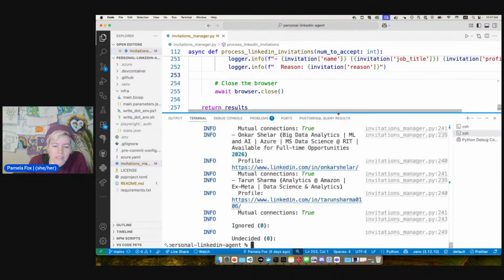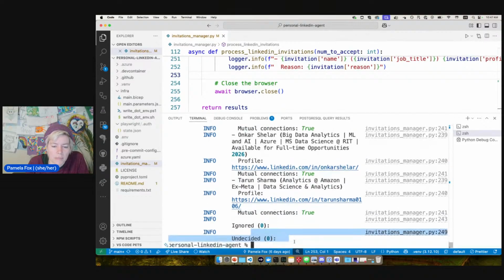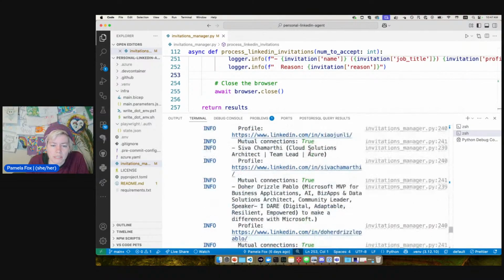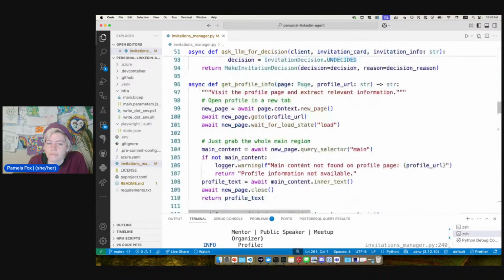And at the end, it can show all the decisions. So in this case, it did end up accepting everyone after it had done the profile deep dive. If it had ignored or was still undecided, it would have listed those here. But instead, it listed everyone, and we can see their profiles and whether they have mutual connections. So let's go ahead and look at the code.